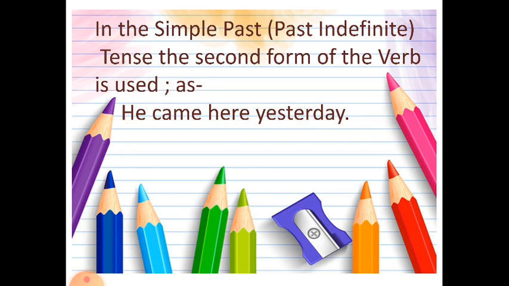In the simple past tense, the second form of the verb is used as we saw in the rule. Let us see an example. He came here yesterday. Now, he is the subject. Came is the second form of the verb. Come is the first form of the verb, and came, that is the past tense form of come. So, he came here yesterday.